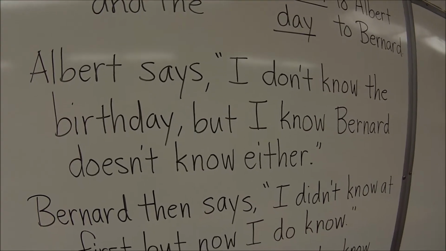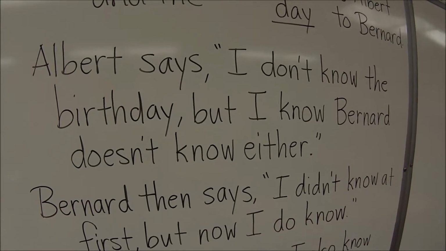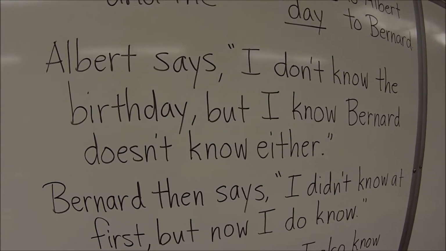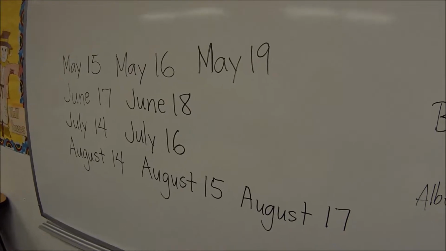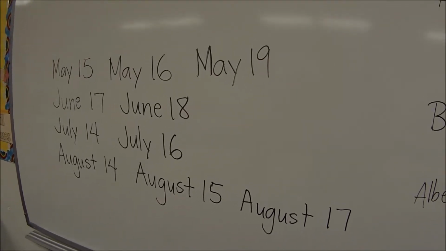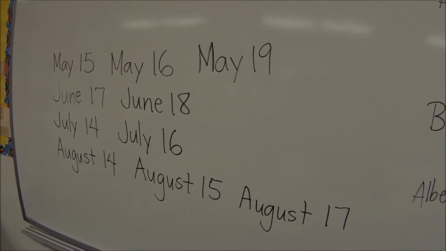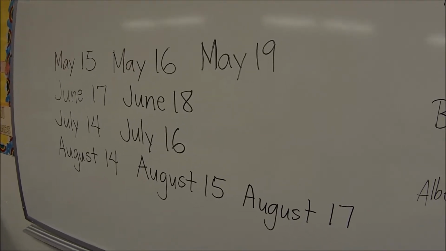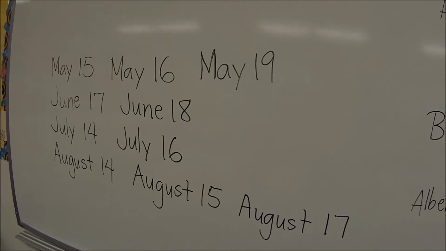That's a huge clue because it's going to help us eliminate some of these dates. How would Albert know that Bernard doesn't know either? This could be a really confusing part of the problem. To figure out how Albert knows that Bernard doesn't know either, you have to put yourself in the situation as if you were Albert.